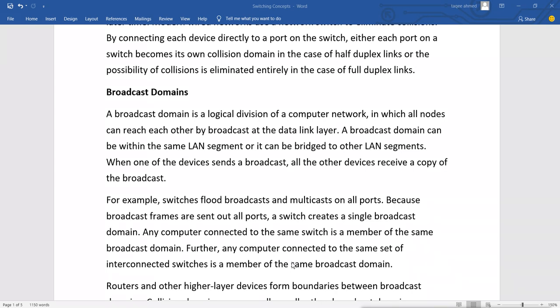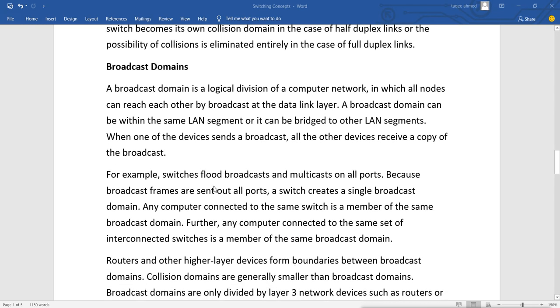So broadcast is very simple, where one device sends data to everyone. When it sends the data, it will reach everyone. Everyone will get the data. For example, a switch also floods broadcast and multicast on all ports. Because broadcast frames are sent out all ports, a switch creates a single broadcast domain.